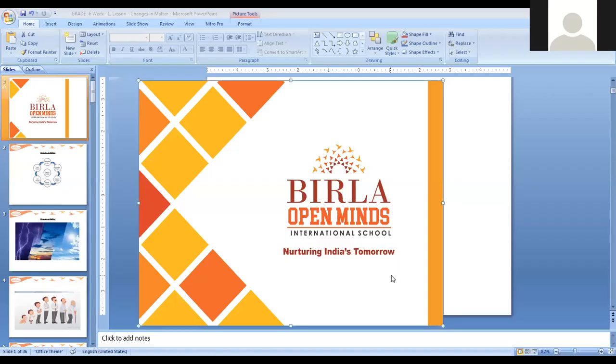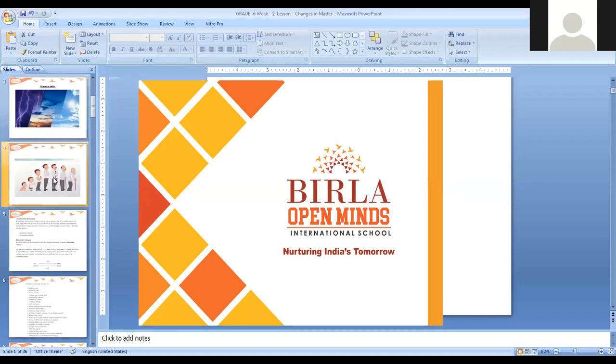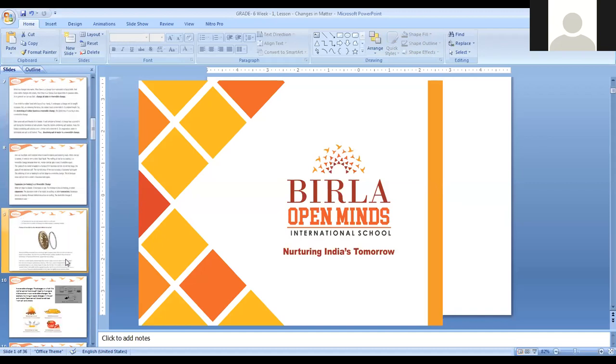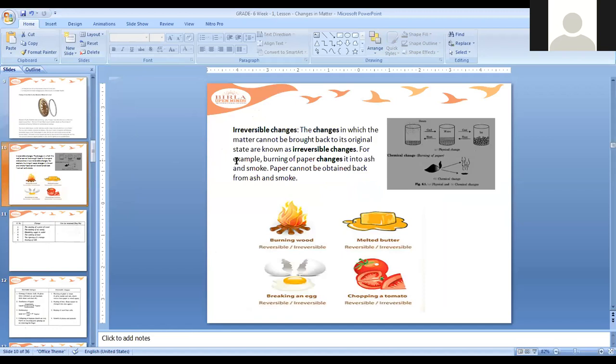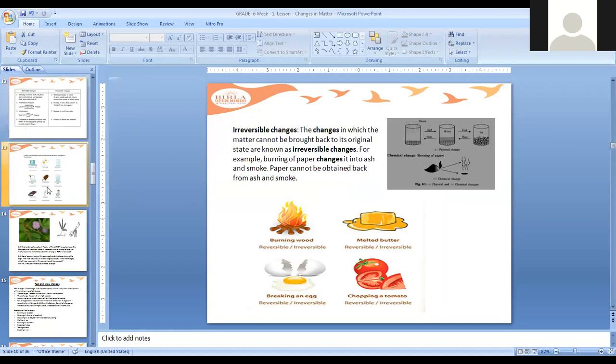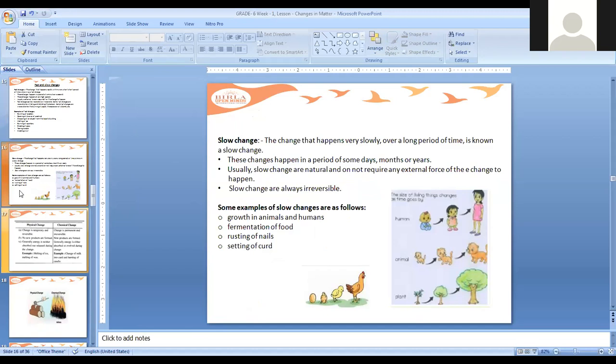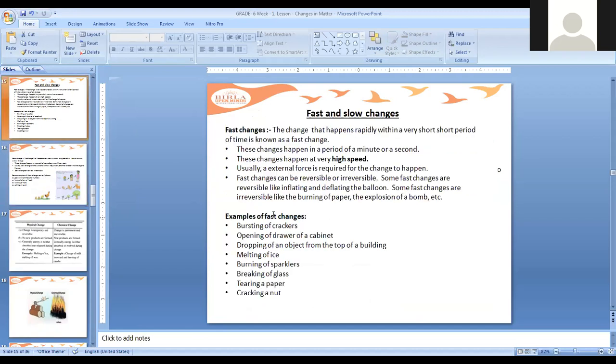Okay, children. So yesterday we were discussing the changes in matter, how the changes take place in matter. So we all have discussed the reversible change and irreversible change, and I think it is clear to you all. And today we'll see, and even we have seen, fast and slow changes also.